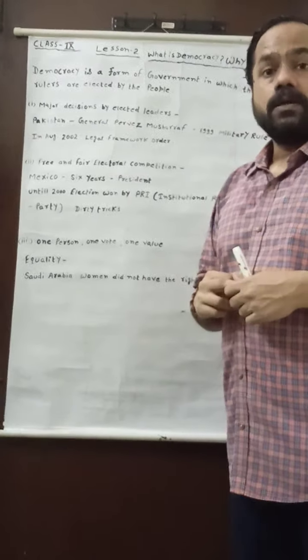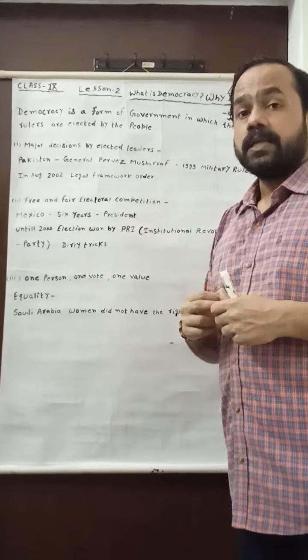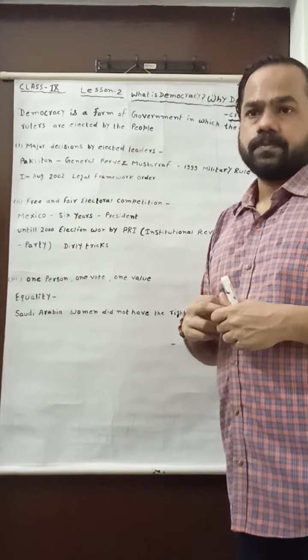Now, the second very important feature to understand about democracy: free and fair electoral competition. My dear students, you know very well that election is an integral part of democracy. Without election, democracy cannot run. Why? Because in democracy, if there will be election, then people will cast their vote, and when people cast their vote, they will elect their representative.